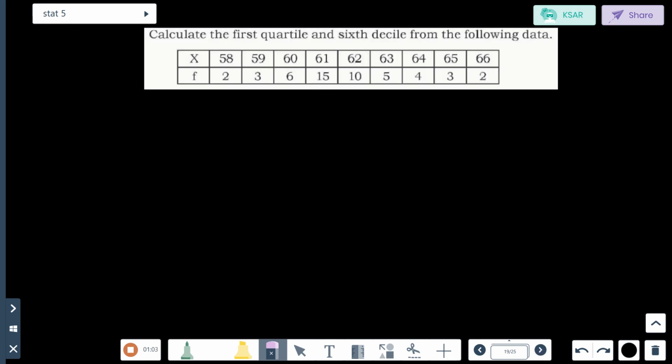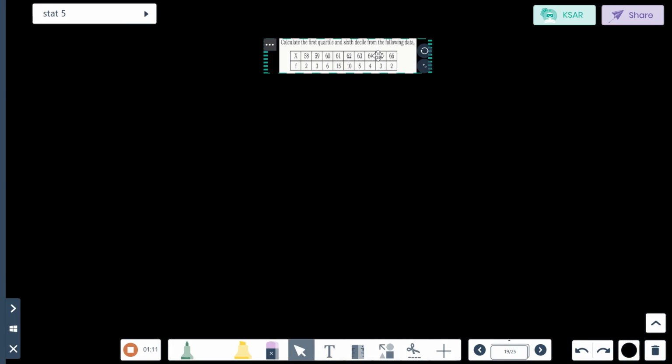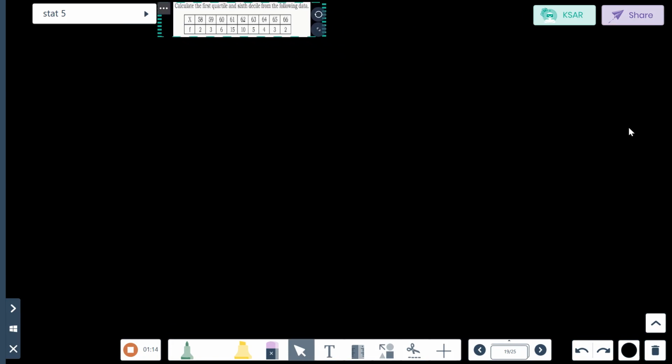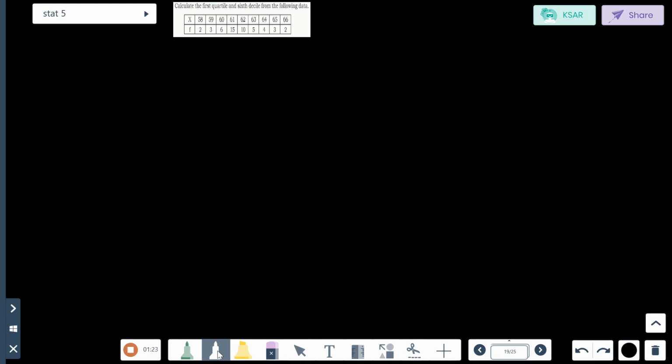First, what do we have to do now? We have to calculate the LCF. How will you calculate the LCF? I hope you remember median sums. If you don't remember, let us do it. Now, be very careful while doing these sums. Concentrate totally, then you can do the sums, otherwise you cannot.